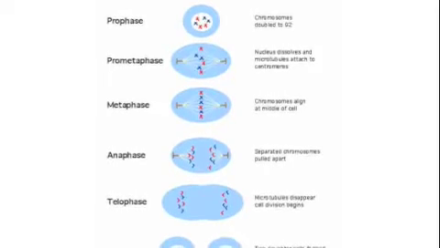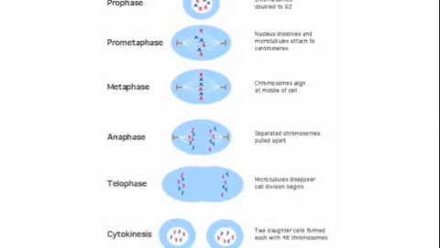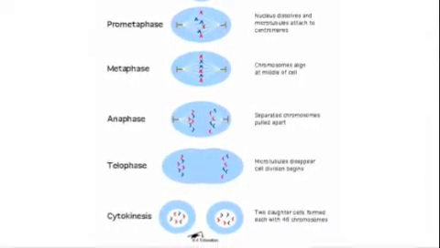Mitosis occurs when a diploid cell with two sets of chromosomes divides in half to create two daughter cells that are genetically identical. Before mitosis actually occurs, however, an essential part of the cell cycle called interphase must occur.